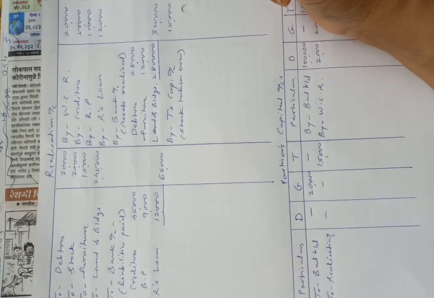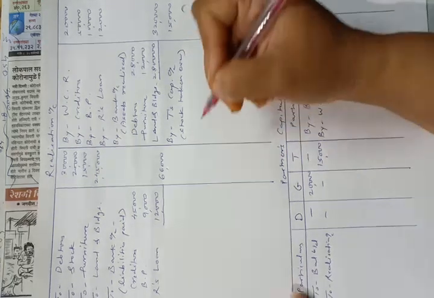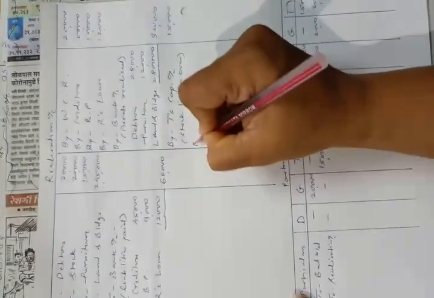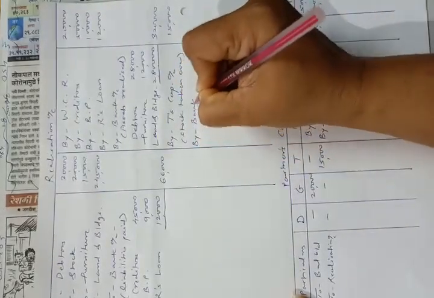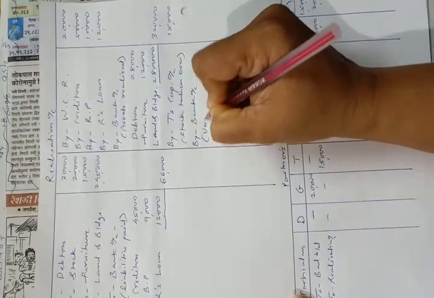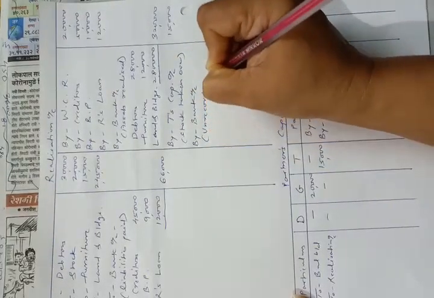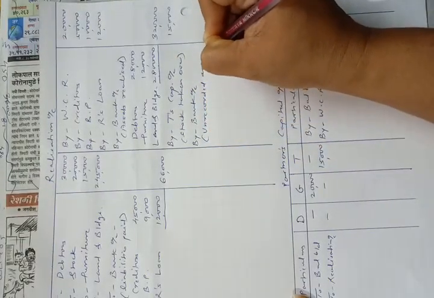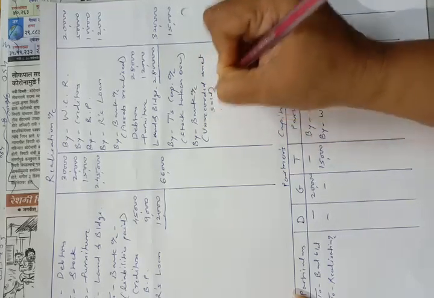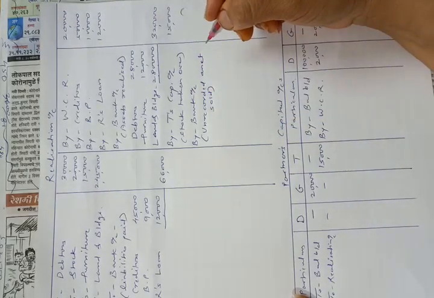There was an unrecorded asset of rupees 1,50,000 which was sold for rupees 1 lakh. So they have sold an unrecorded asset. So the entry will be credit side of realization account by bank account. Unrecorded asset sold.